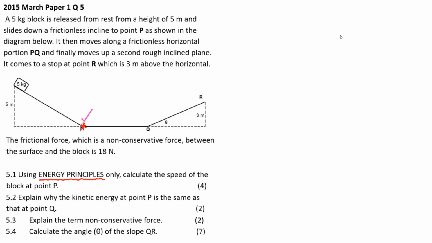What do I know? The incline from start to P is frictionless, the system is isolated, so mechanical energy is conserved. What do I mean? I mean the mechanical energy at the top should be equal to the mechanical energy at the bottom. Okay, let's get down to business.